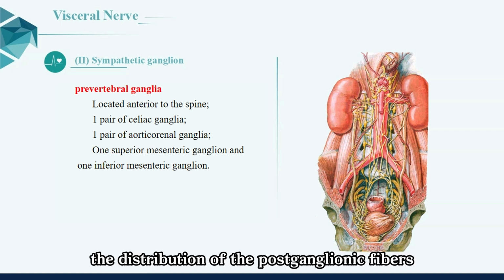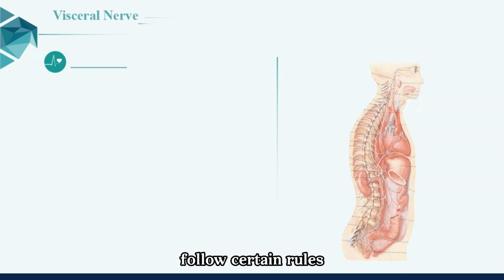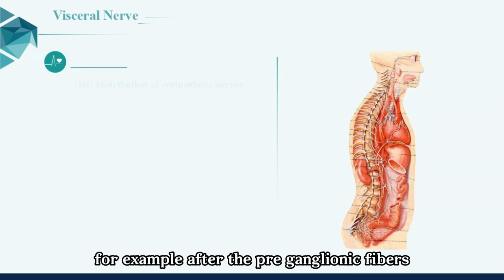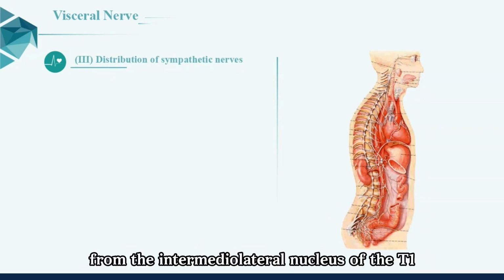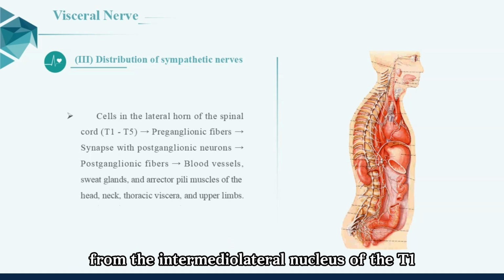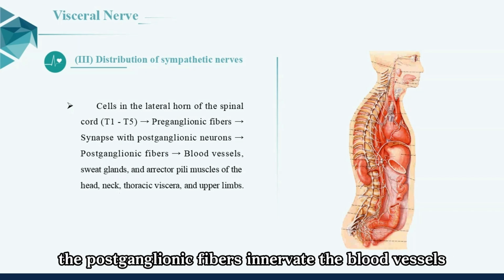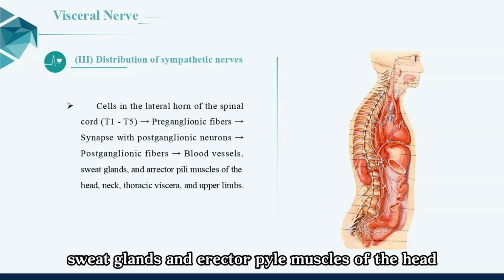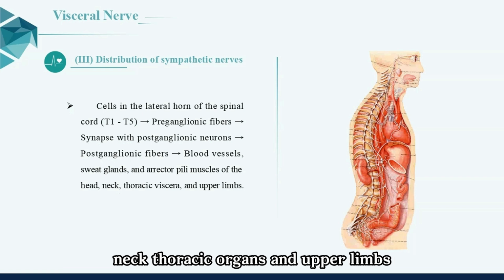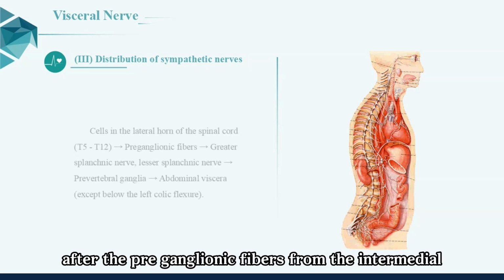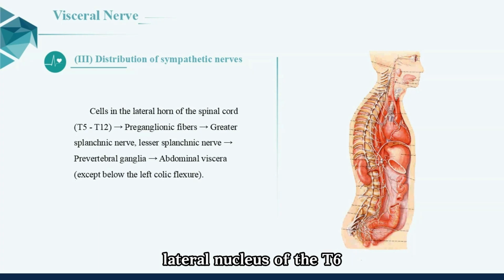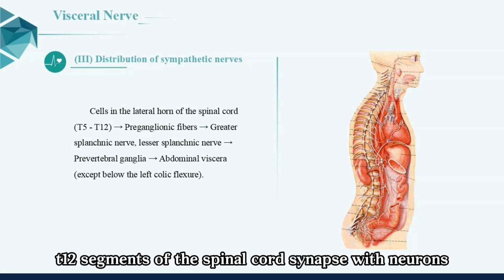In summary, the distribution of the postganglionic fibers of the sympathetic nerve follows certain rules. For example, after the preganglionic fibers from the intermediolateral nucleus of the T1 to T5 segments of the spinal cord synapse with neurons, the postganglionic fibers innervate the blood vessels, sweat glands, and erector pili muscles of the head, neck, thoracic organs, and upper limbs. After the preganglionic fibers from the intermediolateral nucleus of the T6 to T12 segments of the spinal